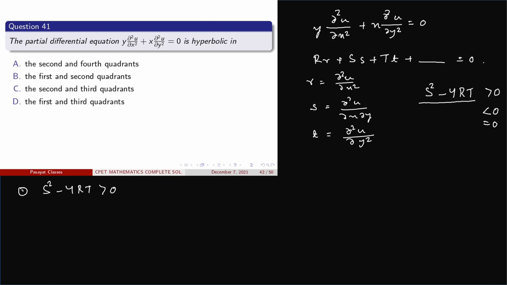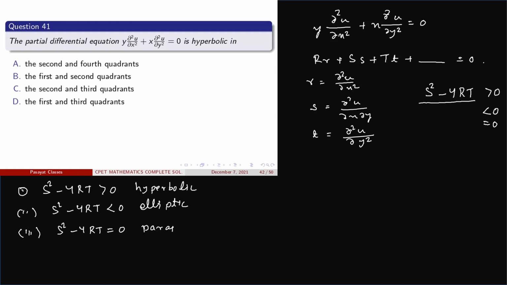When this quantity is greater than 0, we get hyperbolic, and when s square minus 4rt is less than 0, we get elliptic type differential equation, and when s square minus 4rt is equal to 0, we get parabolic partial differential equation. So we have to check the hyperbolic one.